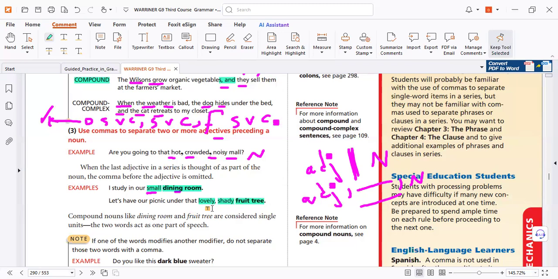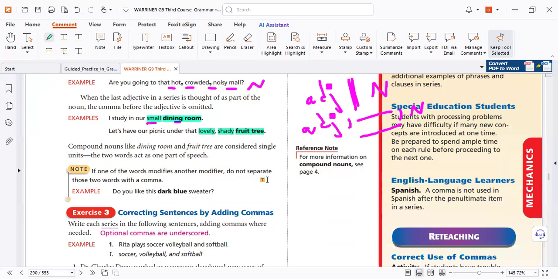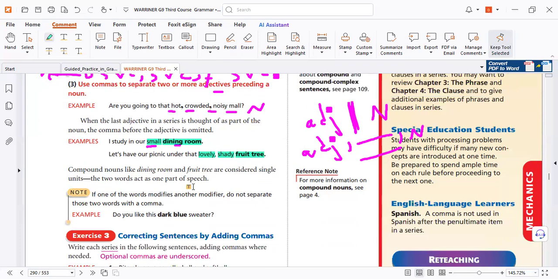Here again, compound noun, adjective, adjective. So comma between the adjectives, but not between the adjectives and the noun. That's why. You can revise at home, of course.